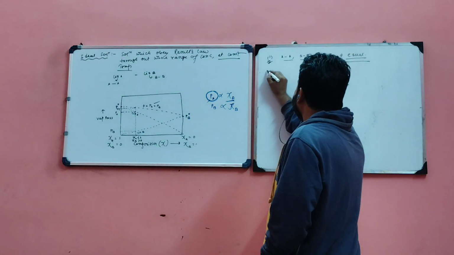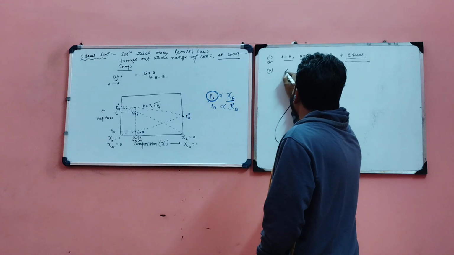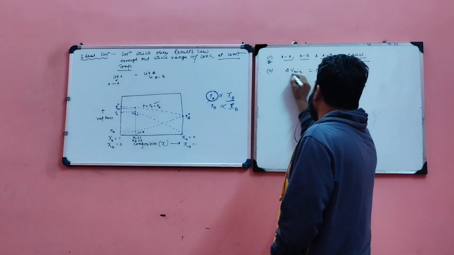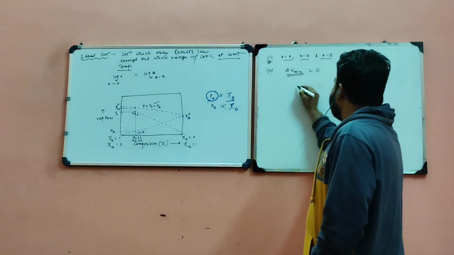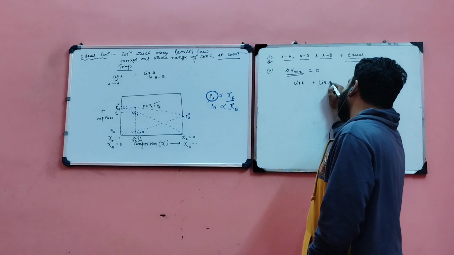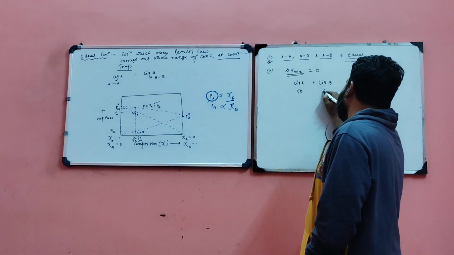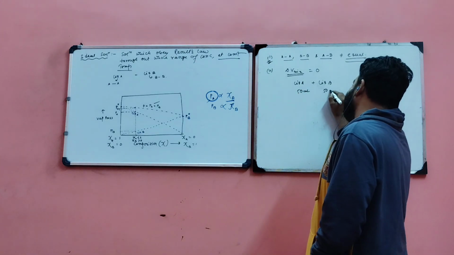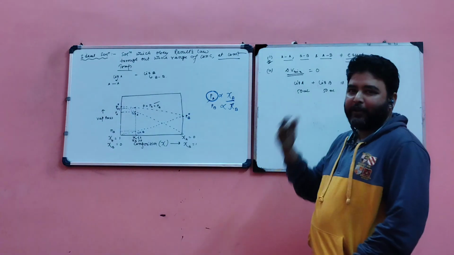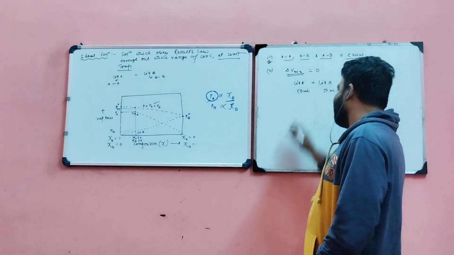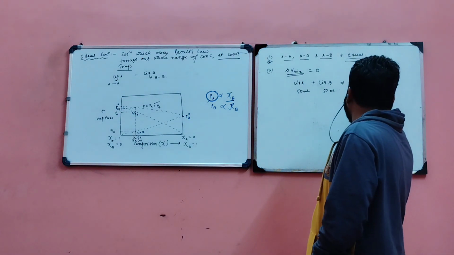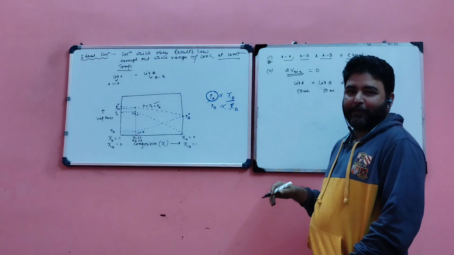Second condition: del V mix equals 0. What do you mean by del V mix? Suppose we mix liquid A 50 ml plus liquid B 50 ml, and then get a solution. It seems clear that when you mix 50 ml A and 50 ml B, it is always 100 ml.